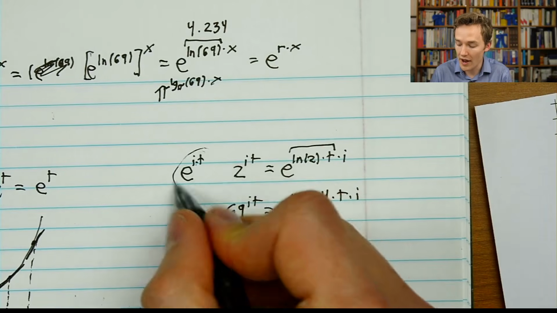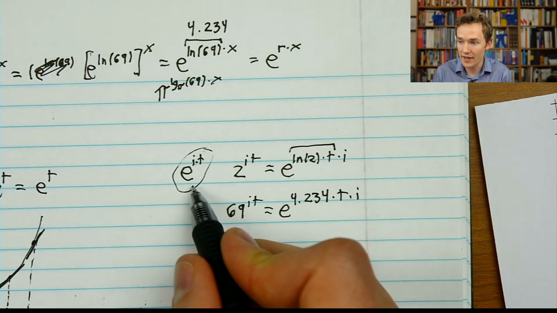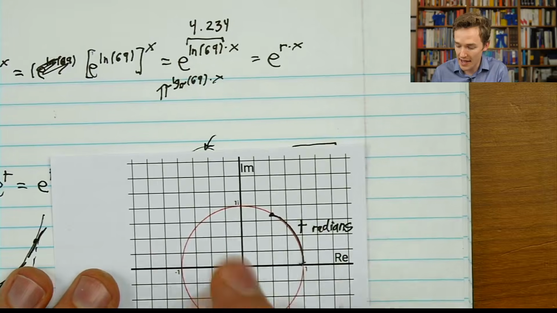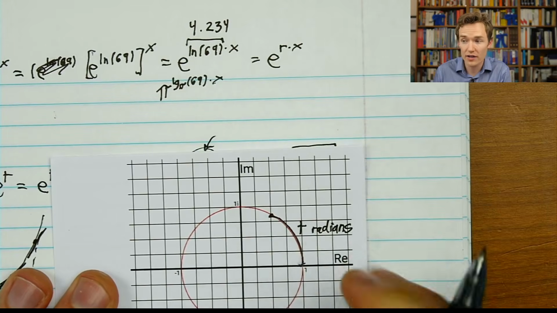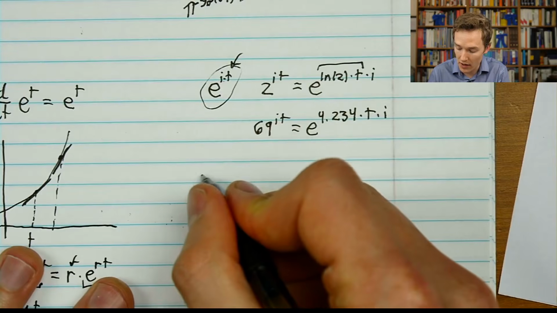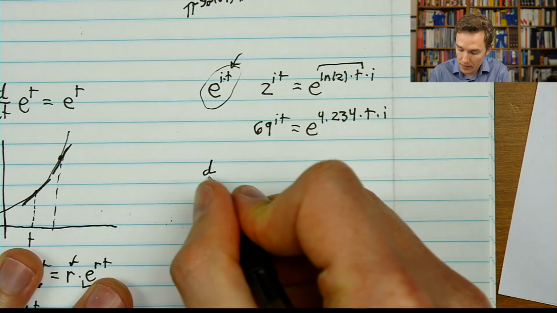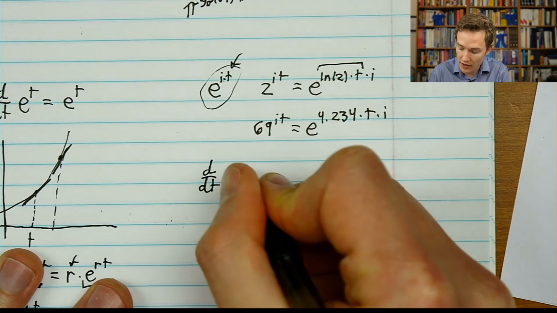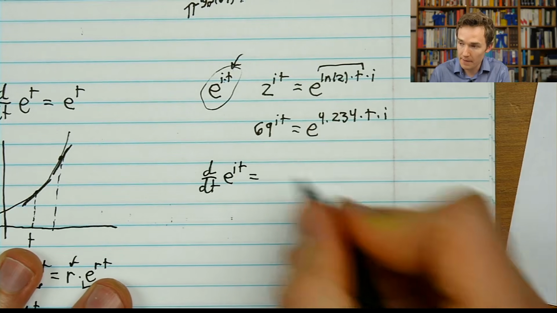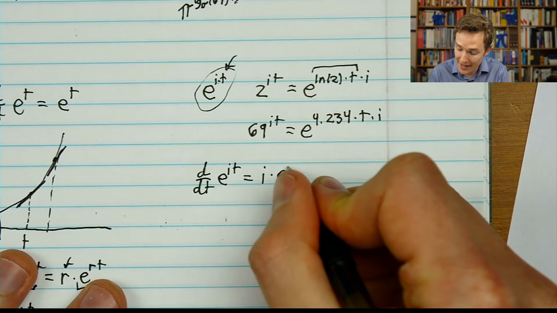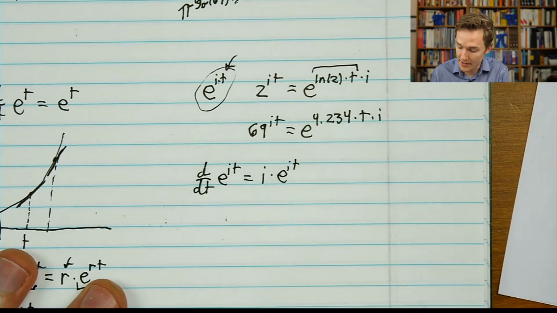When we choose to write the idea of walking around a circle with e, it gives a very readable meaning to what this term t is. It's saying what is the distance that you've walked along the unit circle. And you can actually understand this with derivatives pretty well, where if we say, what is the rate of change of some value that looks like e to the i times t, by the chain rule, this is going to look like i times itself, e to the i times t.